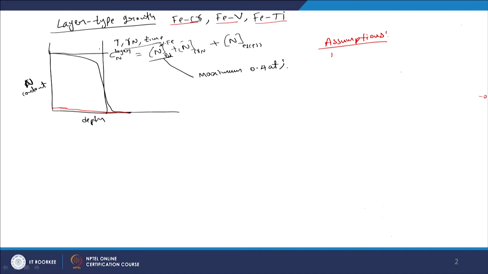There is a linear concentration versus depth for the dissolved nitrogen, and this gradient will be present within the diffusion zone. The second assumption would be the surface reaches the equilibrium level of nitrogen instantaneously.